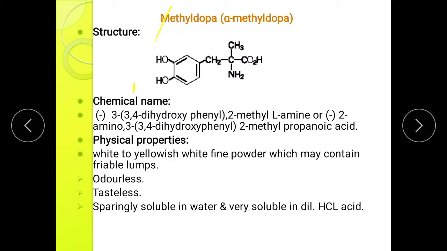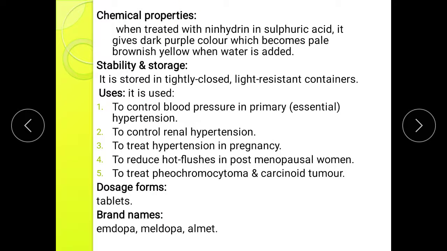Physical properties of methyldopa: it is available as white to yellowish white fine powder which may contain friable lumps, odorless, tasteless, sparingly soluble in water and very soluble in dilute hydrochloric acid. Next comes chemical property. When it is treated with ninhydrin in sulfuric acid, it gives dark purple color which becomes pale brownish yellow when water is added. Stability and storage, it should be stored in tightly closed light resistant container.